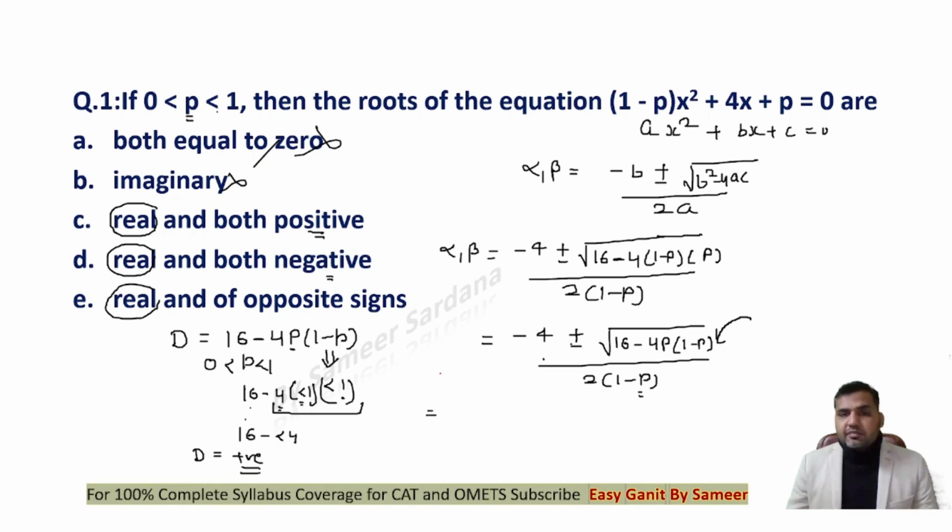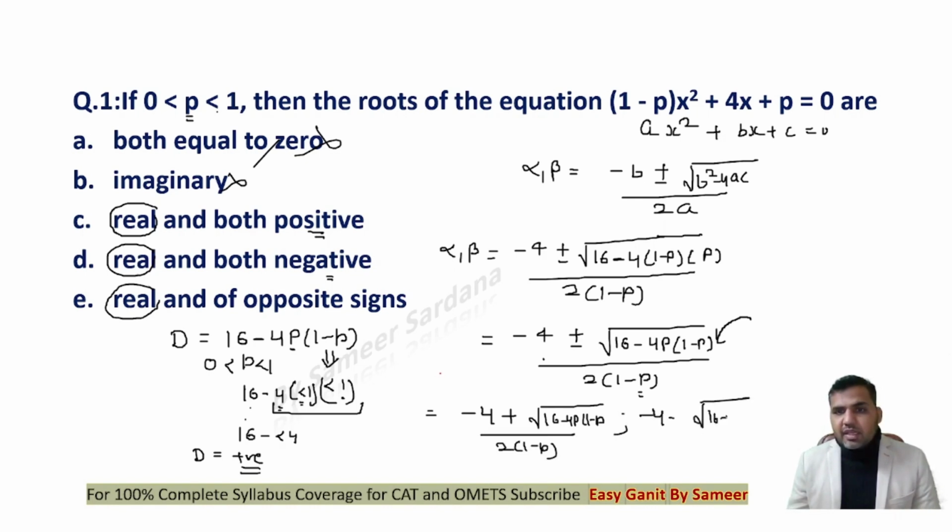Look at it, guys. Look at all these values. One of the roots would be minus 4 plus square root of 16 minus 4p into 1 minus p divided by 2 into 1 minus p. And the other root is minus 4 minus root 16 minus 4p into 1 minus p divided by 2 times 1 minus p.